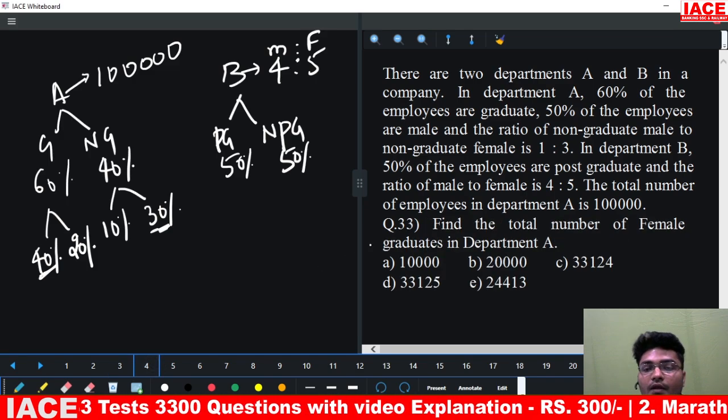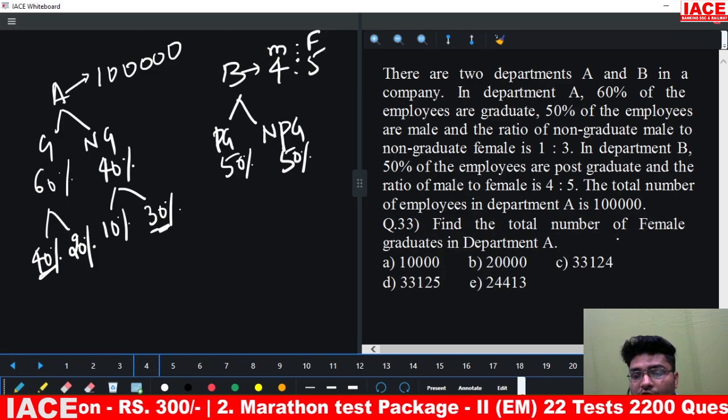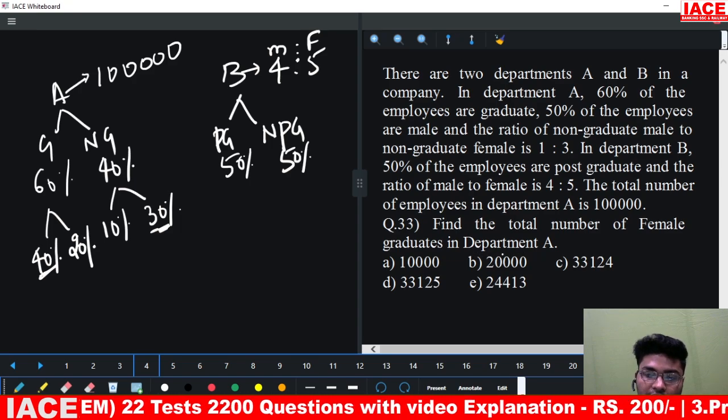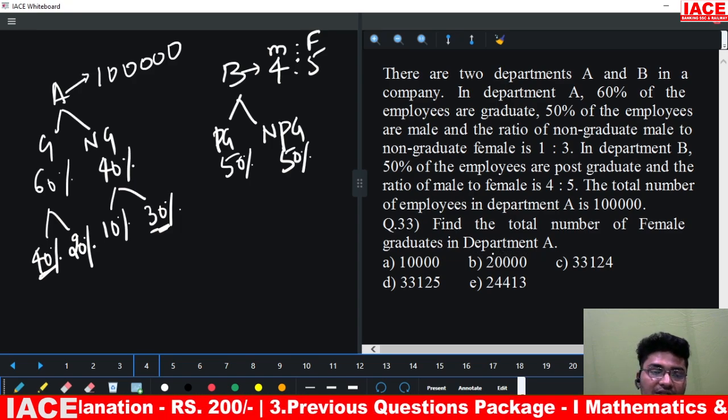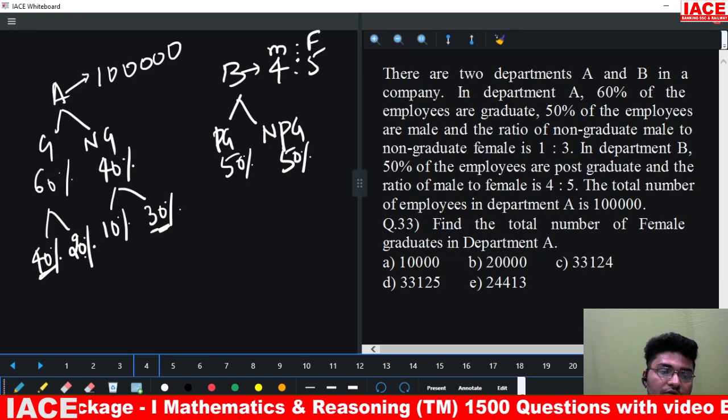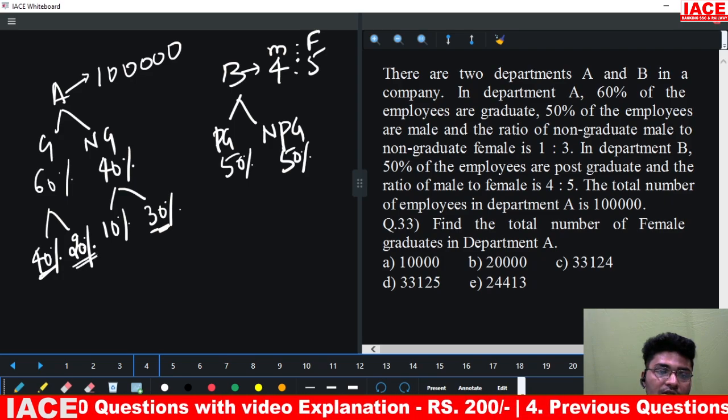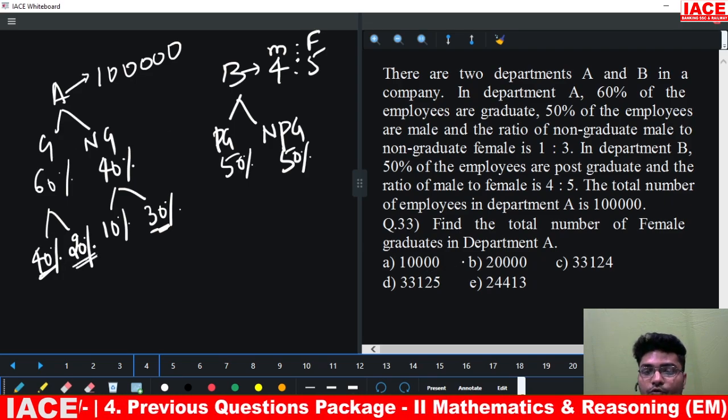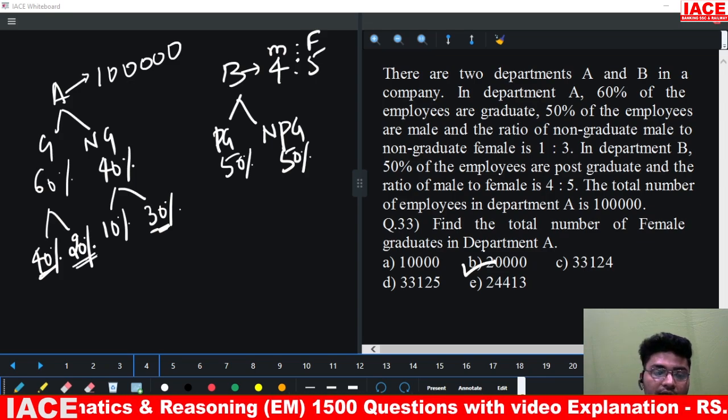Next question. Find the total number of female graduates in Department A. Graduates who are female in Department A is 20%. 20% of 1 lakh means 20,000. Option B is your correct answer.